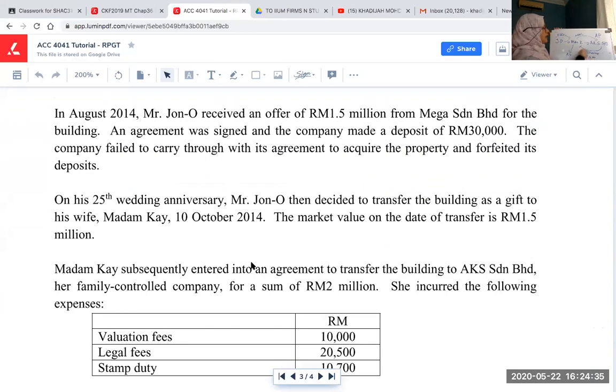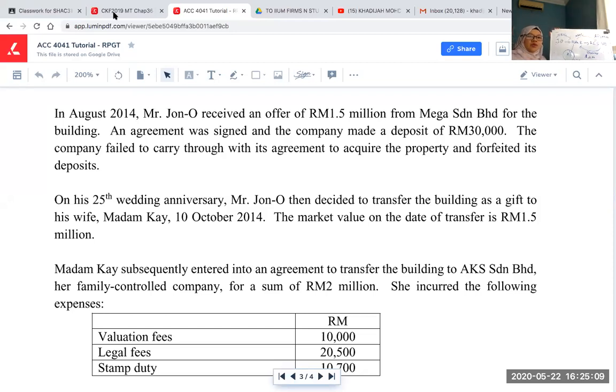It's not the amount that AKS paid to Madam K. For RPGT purpose, the acquisition price of AKS is actually the AP of Madam K plus PE of Madam K, which goes back to the 1035 we got earlier. So that will also be the AP of AKS Indian Berhad.